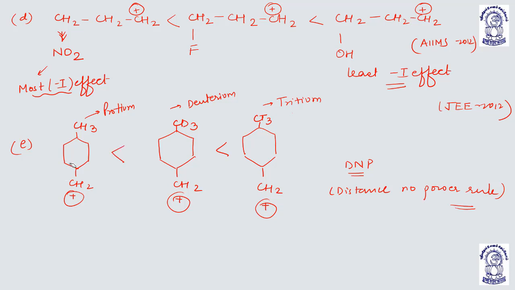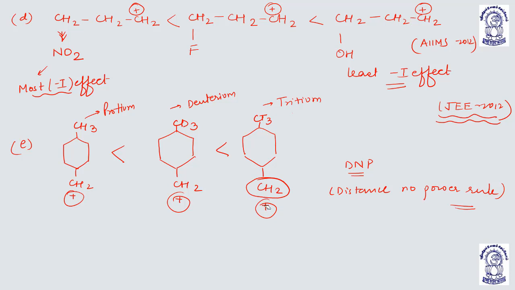So this will be the effect, because this tritium will give the electrons to this carbon, and this carbon ultimately shifts the electrons to this ring, and ultimately the electrons will reach CH2 plus. So the distance number power rule, JEE 2012: the more the distance, the more the stability.